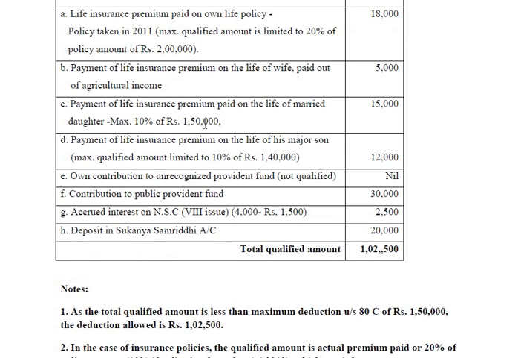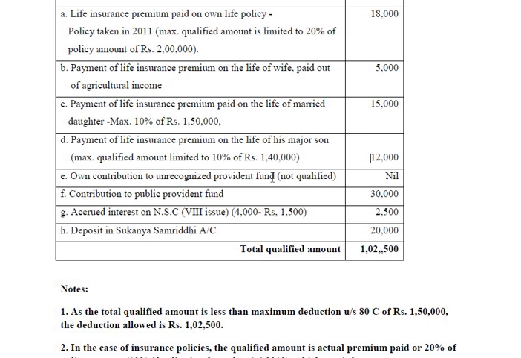Here premium paid is 16,000, whereas the ceiling or limit is 10% of 1,50,000. So 16,000 or 15,000, whichever is less, so 15,000 is qualified. Here on the life of major son, only 12,000 is paid, whereas the ceiling or limit is 10% of 1,40,000, that comes to 14,000. 12,000 or 14,000, whichever is less.